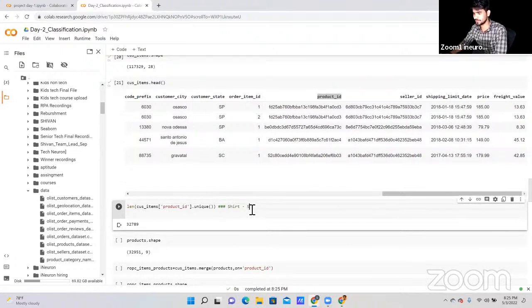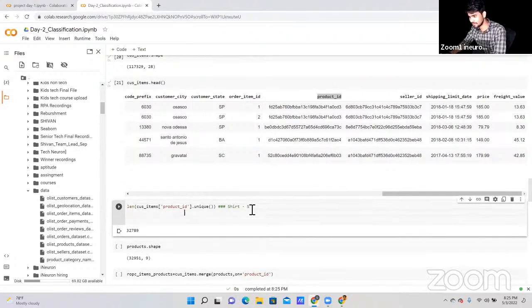Okay, name Shivan. Again, if some other person is going to purchase the same product, the same shirt, and now the name is Harish, the product is still the shirt. So the product ID is the same, only the customer is different. Sometimes the same product is purchased by different customers, so definitely we will get duplicate product IDs.